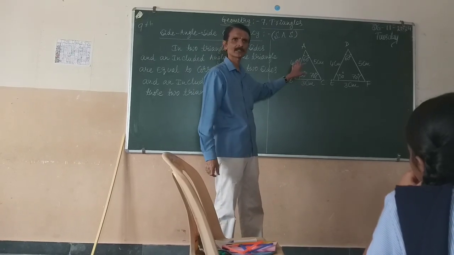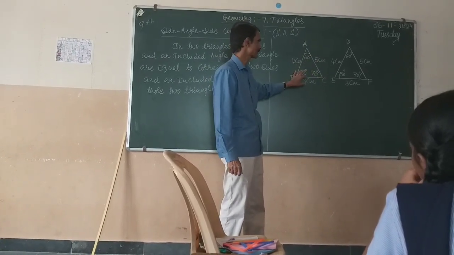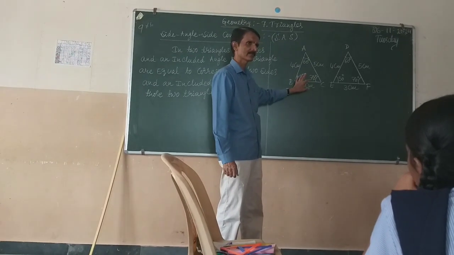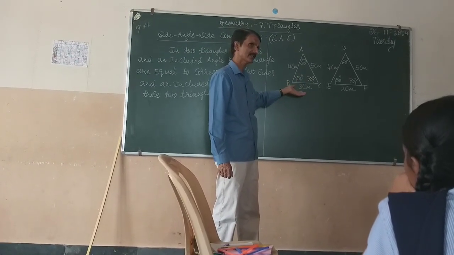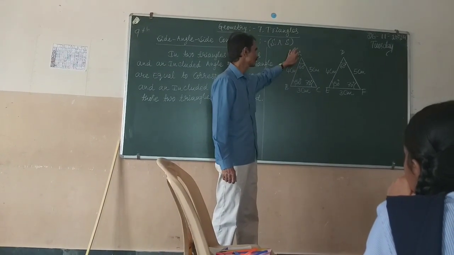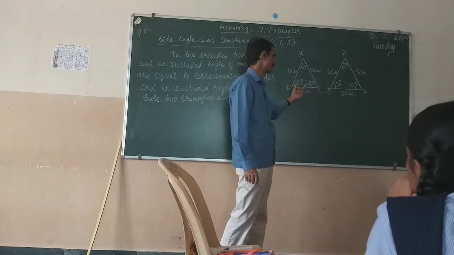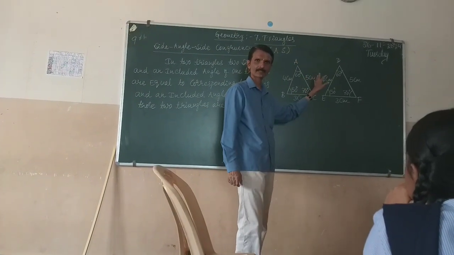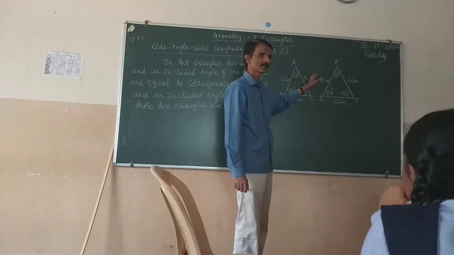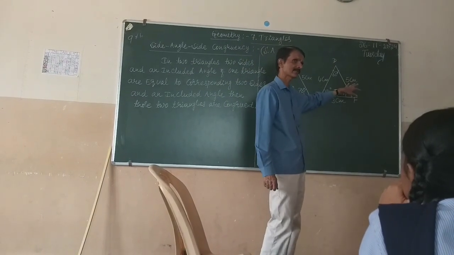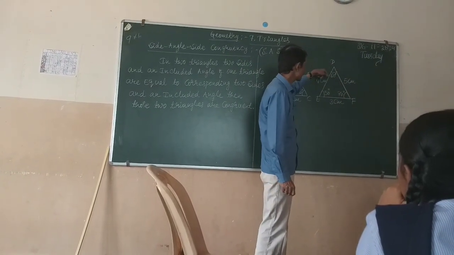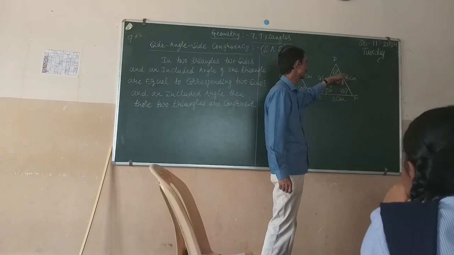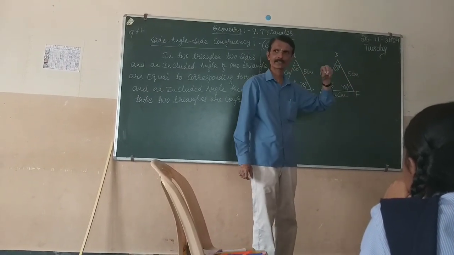Now observe these two triangles. In triangle ABC, we know the length of the sides. Side AB is 4 centimeter, BC is 3 centimeter, and AC is 5 centimeter. In triangle DEF, side DE is 4 centimeter, EF is 3 centimeter, and DF is 5 centimeter.